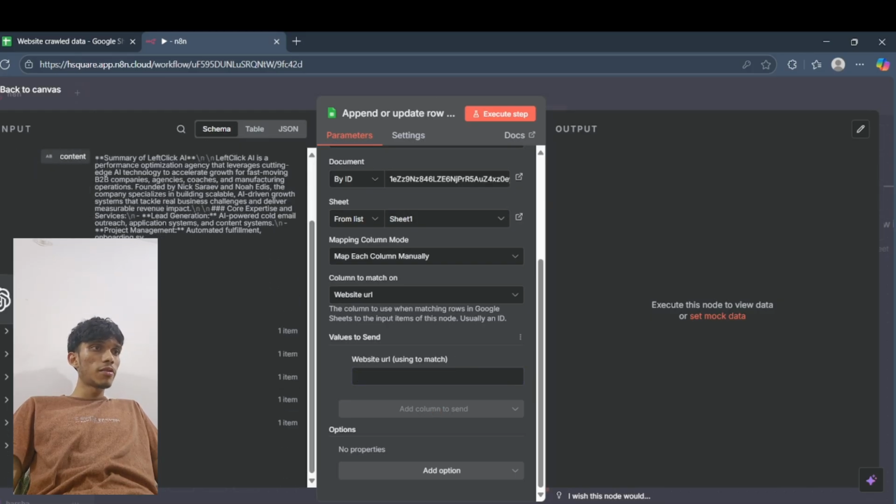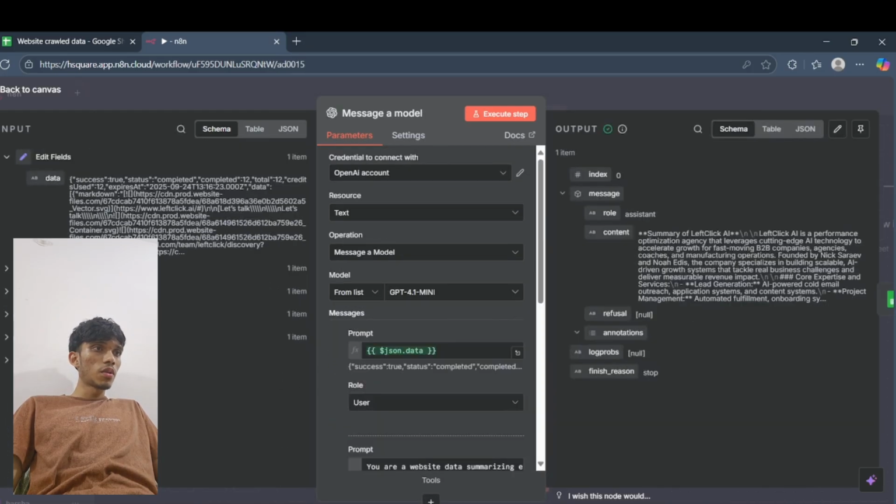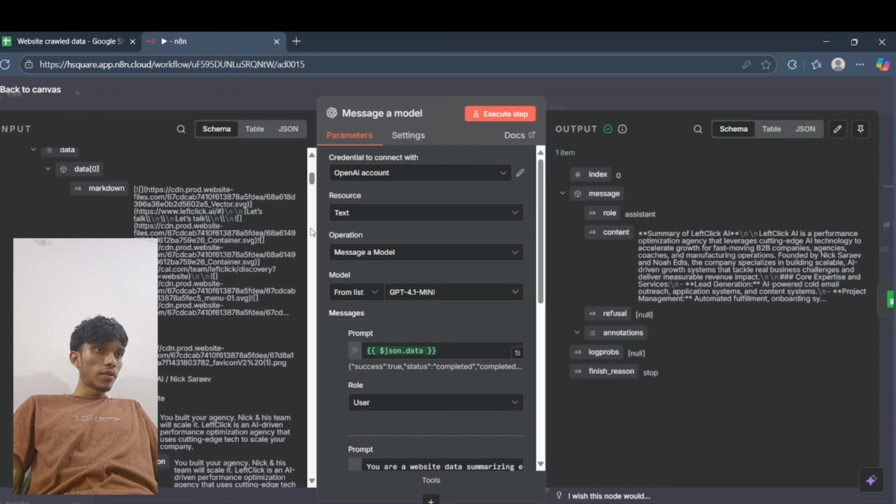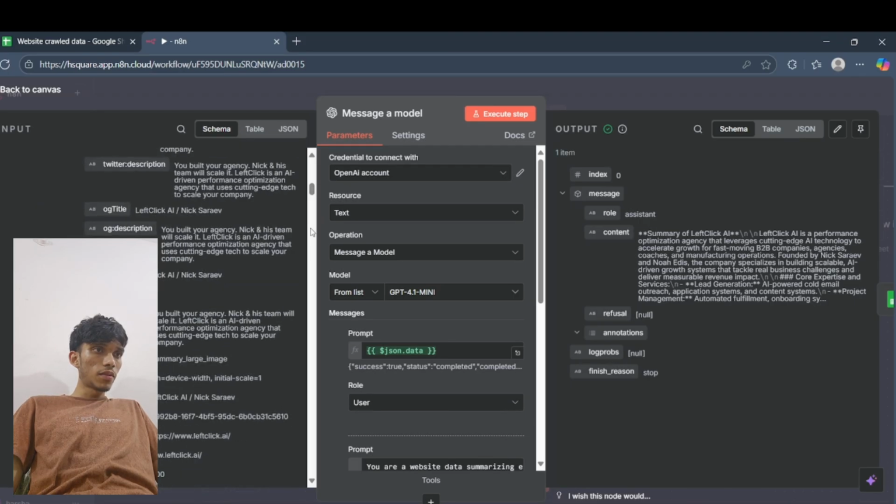For website URL, we just have to go to probably this and search for the URL right here, or else the source URL. Anything is fine.